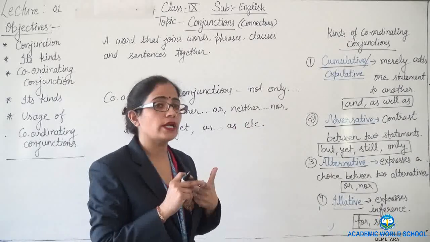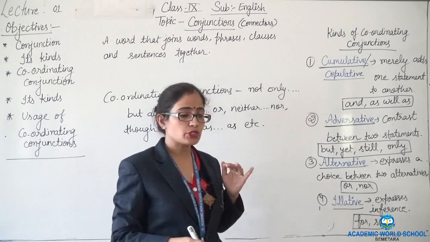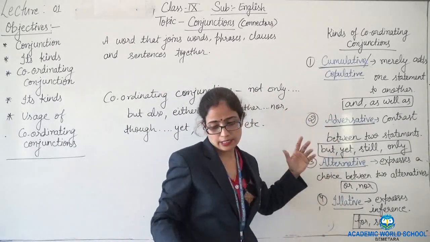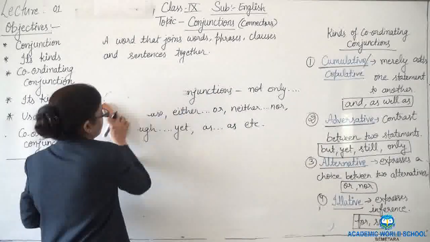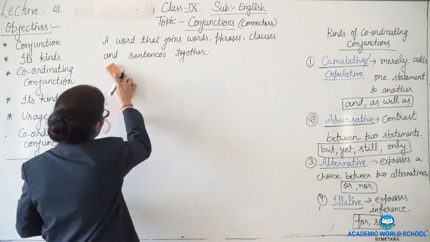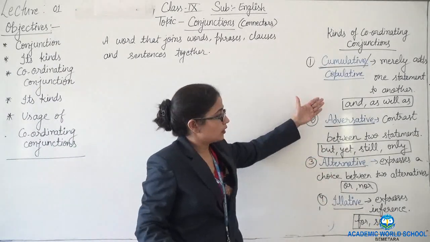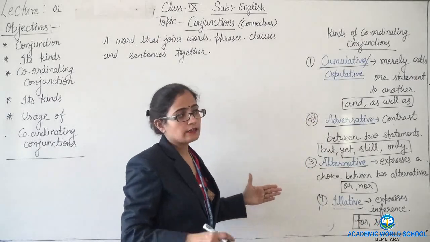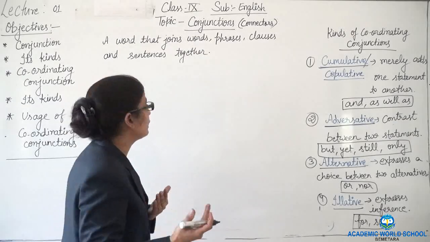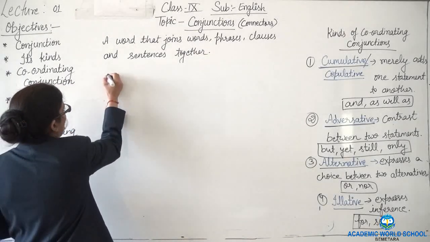About correlative conjunctions we will learn in the next video. Okay, but today we will learn about these conjunctions which are given in the kinds. So these are the main coordinating conjunctions. Let's see their examples, what kind of expression they give in sentences when they are used. First of all, the use of and.